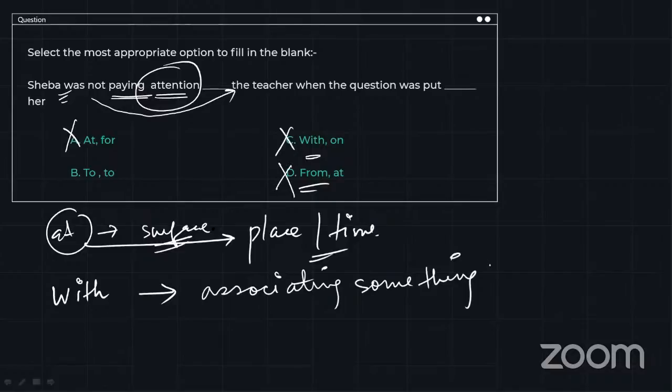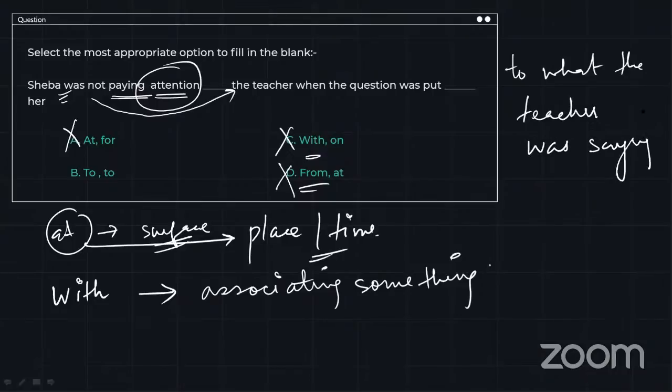So again, from is wrong. But what we can use is she was not paying attention to the teacher. To the teacher means to what the teacher was saying or teaching. Sheba was not paying attention to what the teacher was saying. All right. So we are going to go with to.